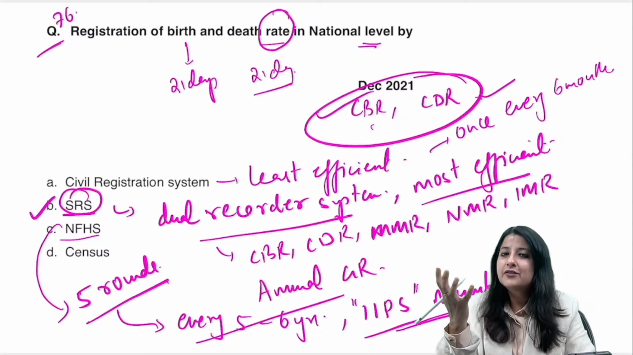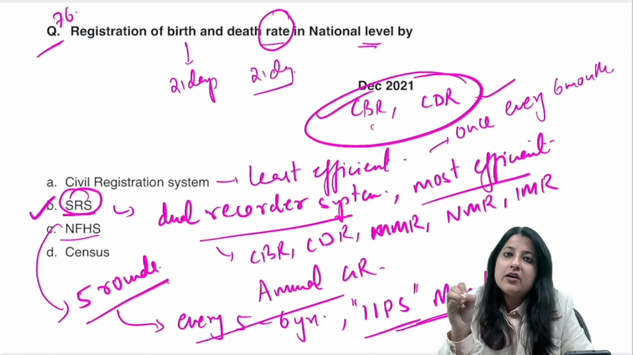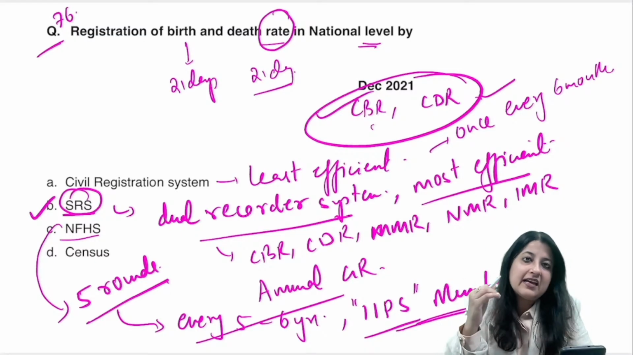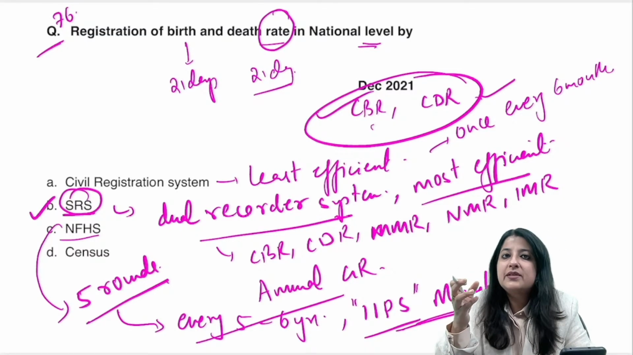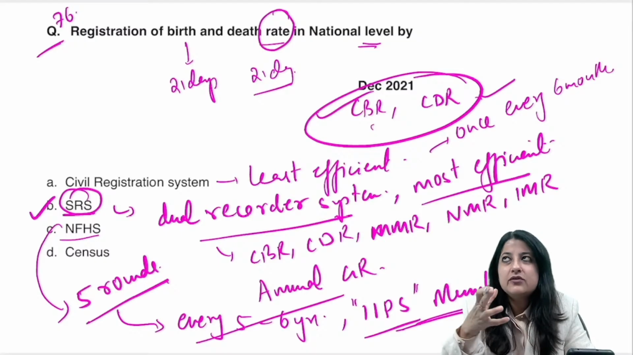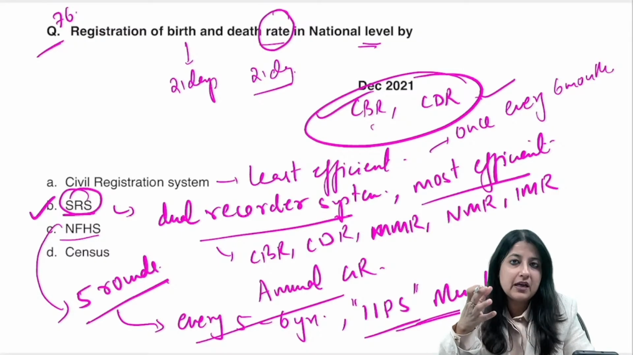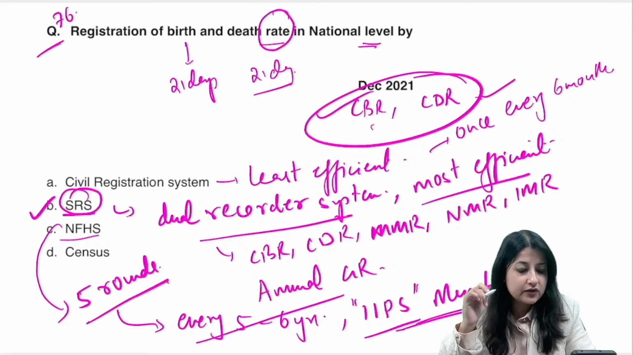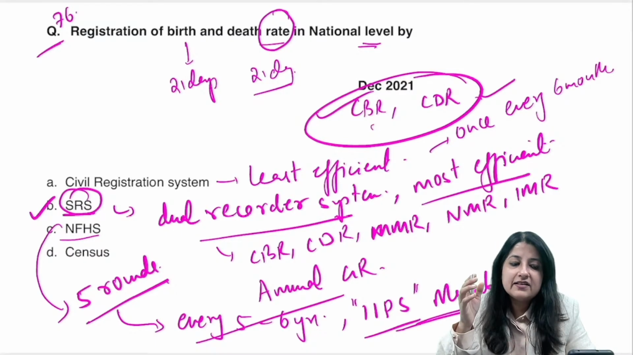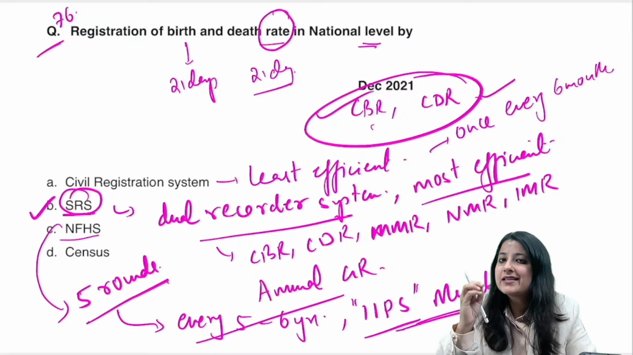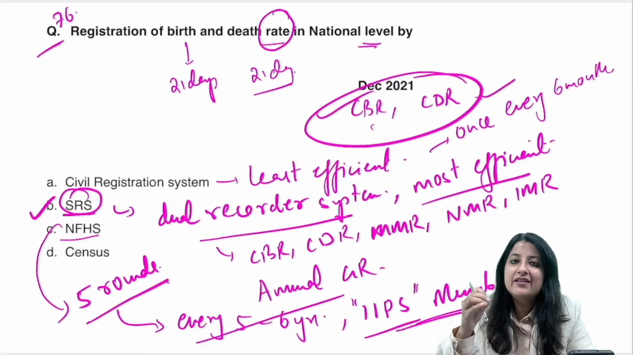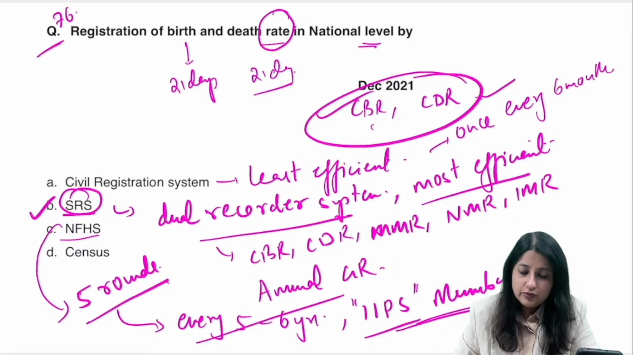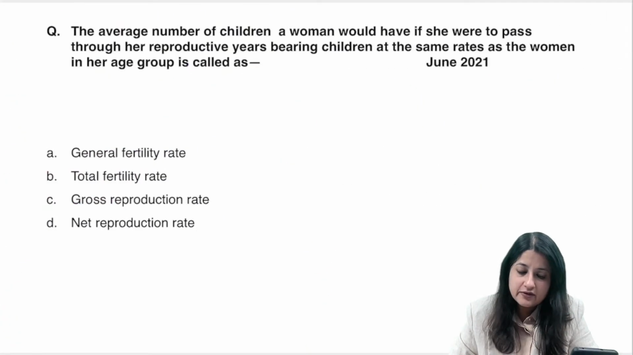What does NFHS tell you? It gives you data on the prevalence of anemia in India, wasting, stunting, exclusive breastfeeding percentage in India, hospital deliveries, and how many people are using the internet. All that information is provided to us by NFHS. Clear? Census: you all know the 2021 census is still on its way. It is the first ever digital census to be conducted.